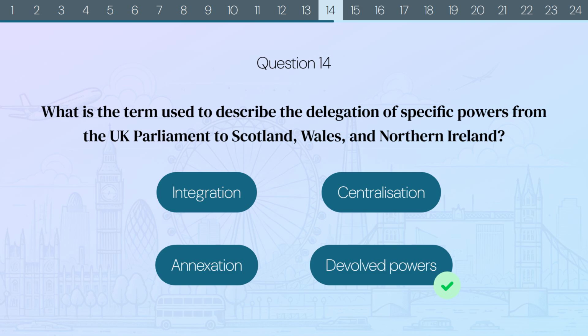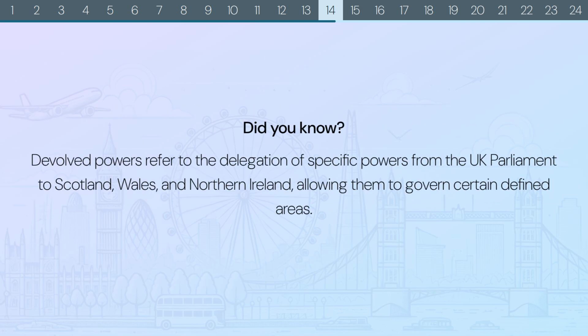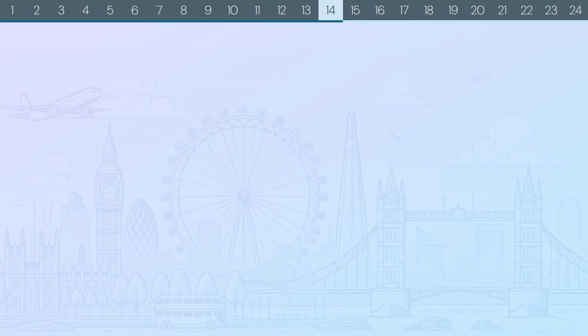The correct answer is devolved powers. Did you know? Devolved powers refer to the delegation of specific powers from the UK Parliament to Scotland, Wales, and Northern Ireland, allowing them to govern certain defined areas.